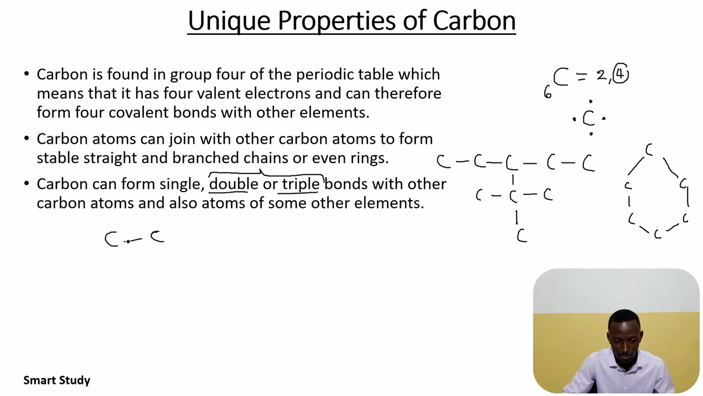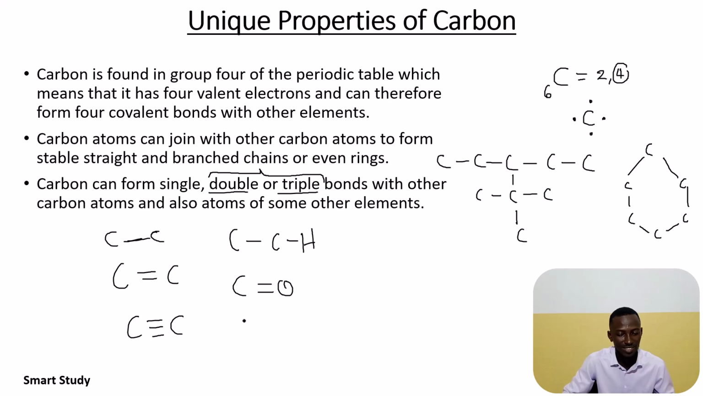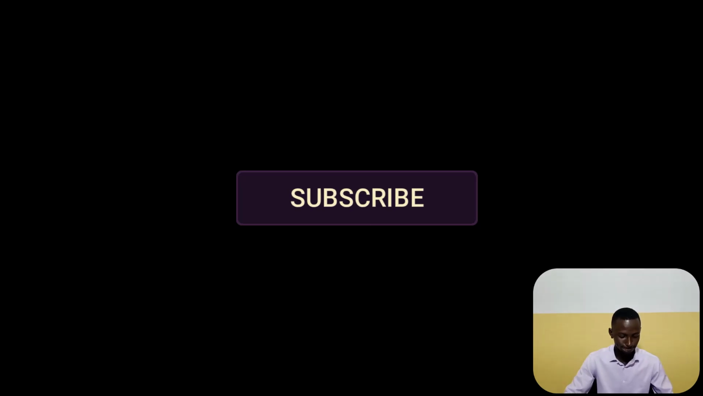So carbon can form a single bond like this, or double this way, or triple this way. Good. So it can form these bonds with other carbon atoms or atoms of other elements. For example, we can have this hydrogen over here, so the single bond exists between the carbon and hydrogen. We can have carbon double bonded to oxygen, or we can have something like this. Good. So carbon is so versatile, and this unique property of carbon makes it possible for the existence of millions of organic compounds.